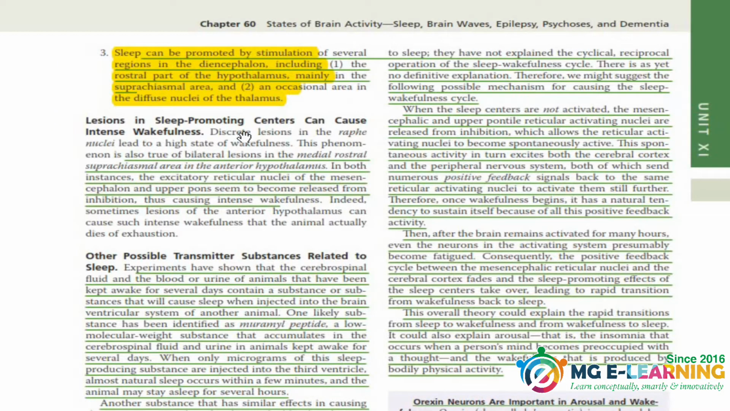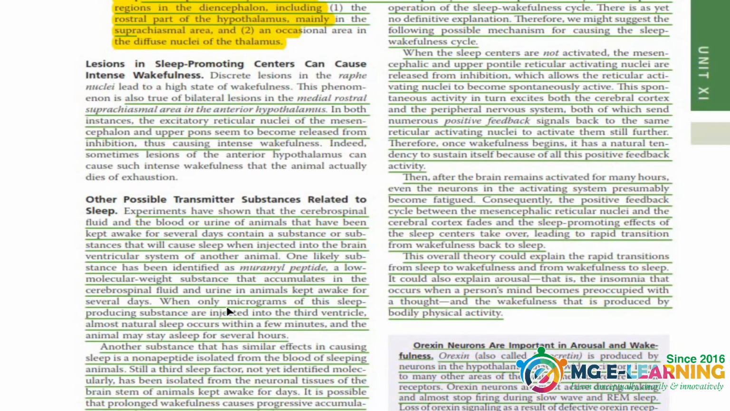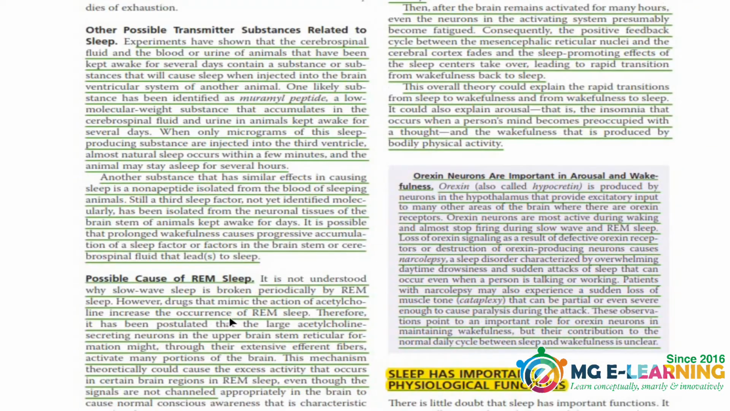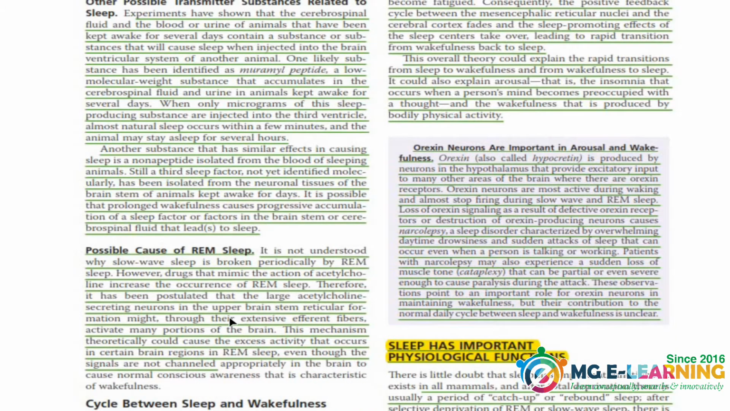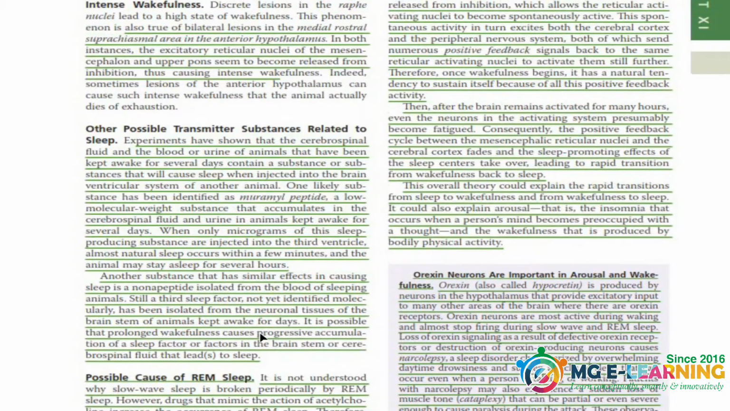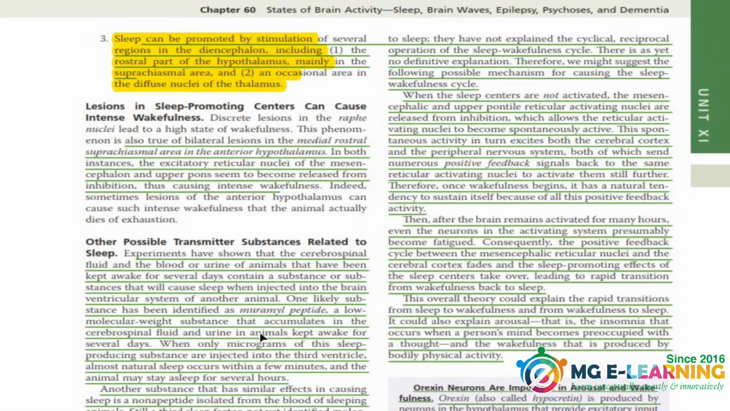Now are the sleep promoting centers, intense wakefulness. This is important. The medial rostral suprachiasmatic area. This is important. Next is the possible transmitter substance related with the sleep. This is just a concept based important topic. Next is the possible cause of REM sleep, the cycle between sleep and wakefulness. This is just for your understanding and for your concepts.